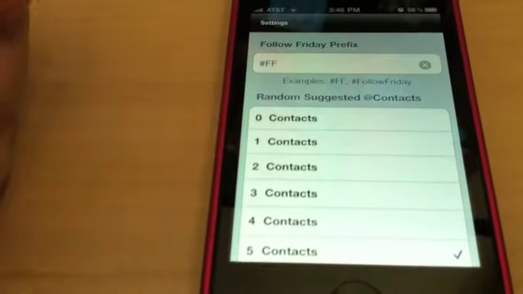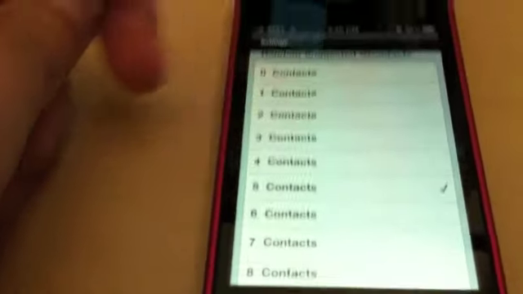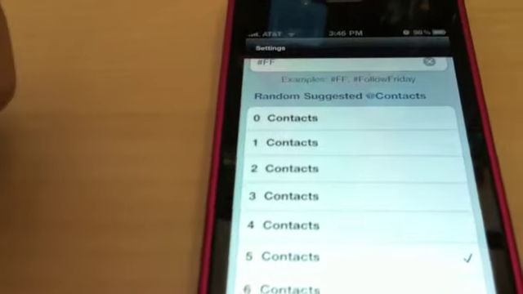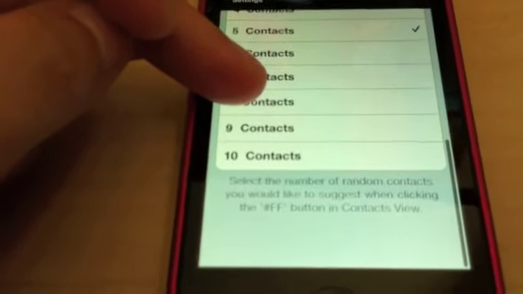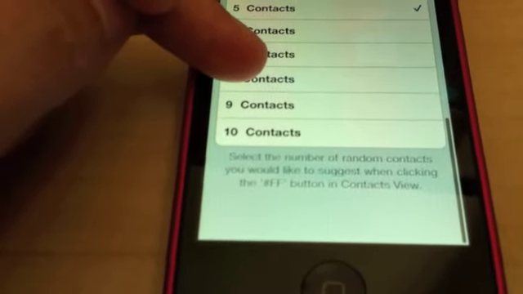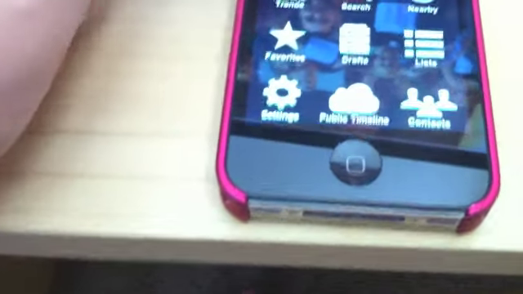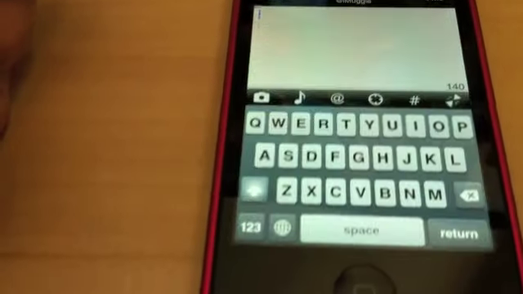Follow Friday, that was a nice feature. You can pick your prefix, what you want it to say, and then you can suggest contacts from who you follow at random, and you can pick how many you want it to do. It says select the number of random contacts you would like to suggest when clicking the #FF button in contacts view. So what you would do is go into, I believe, your timeline, and then click a new tweet, contacts, and then click that.